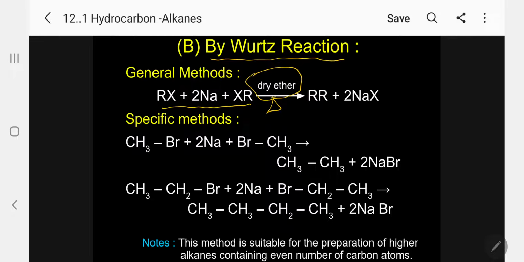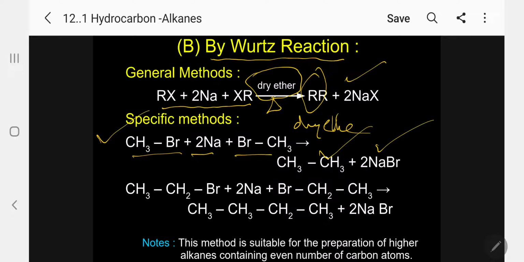General formula: RX plus 2Na plus RX in dry ether will give alkane R-R. Specific example, methyl bromide, 2 moles of sodium, methyl bromide in presence of dry ether, I am getting ethane and sodium bromide. Same way I can have ethyl bromide plus ethyl bromide, I will get butane plus sodium bromide.